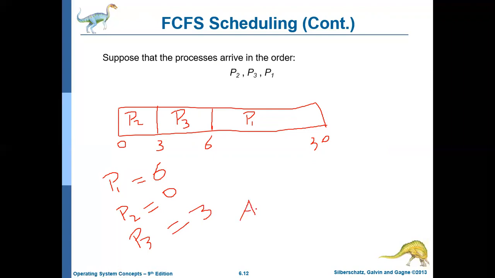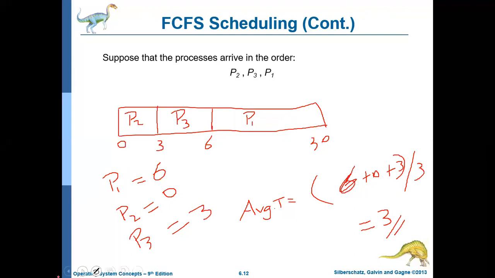So now the average waiting time is equal to 6 plus 0 plus 3, divided by the number of processes, which is 3. So 9 by 3, the average waiting time comes down to 3 milliseconds. It is just 3 milliseconds, but previously it was 17 milliseconds, which is really high.